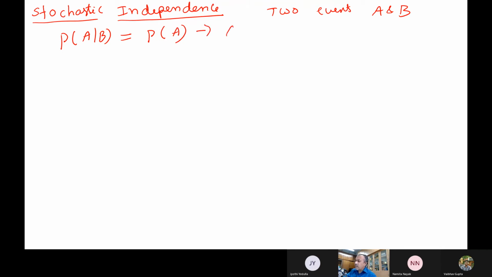Then the meaning is A and B are stochastically independent. So this is the meaning of independence.